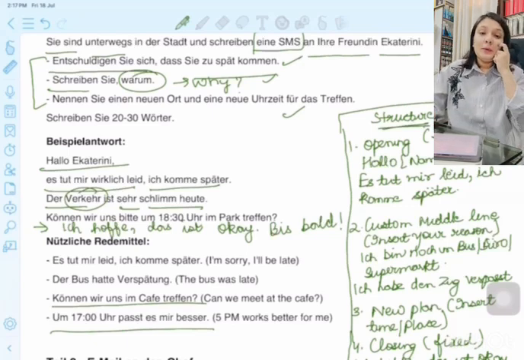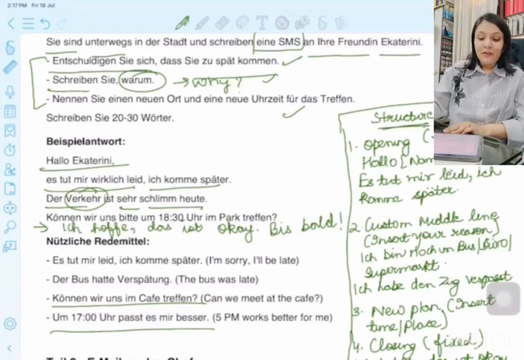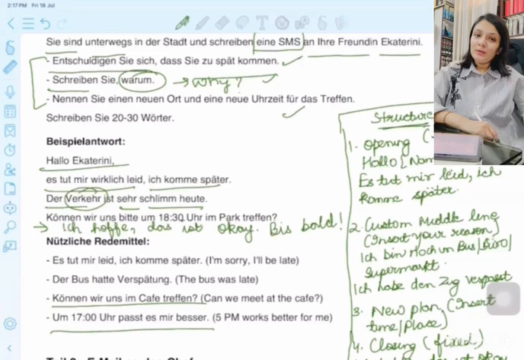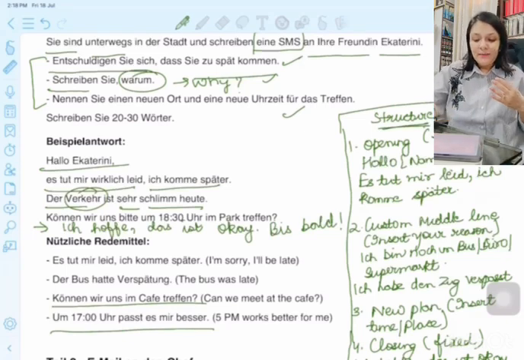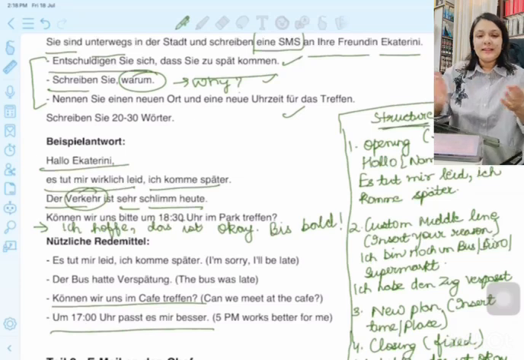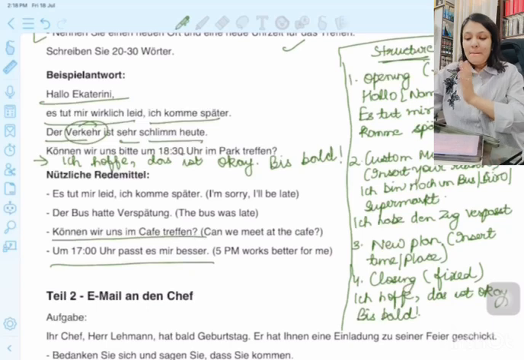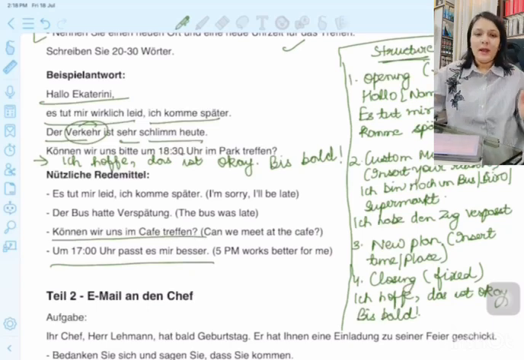The third one, you have to suggest an alternative place and an alternative time. For that, what I have written is: können wir uns bitte 6:30 im Park treffen. Because you could not meet at the time proposed by your friend, you are suggesting a new time and a new place where you can meet. And the ending would be: ich hoffe, das ist okay. I hope that this is okay with you. Bis bald. And then you end the SMS.